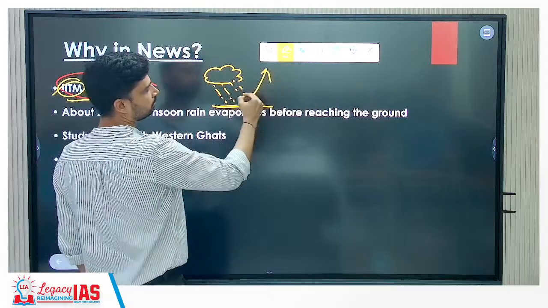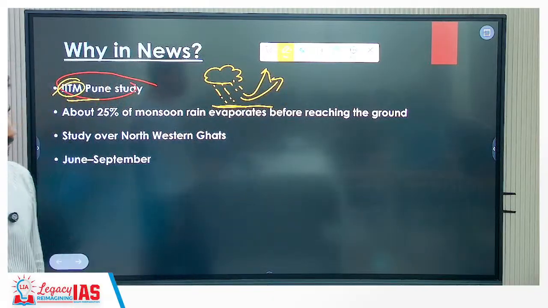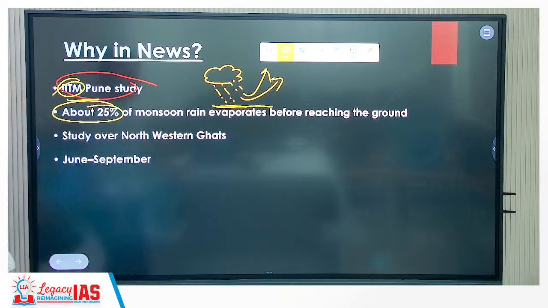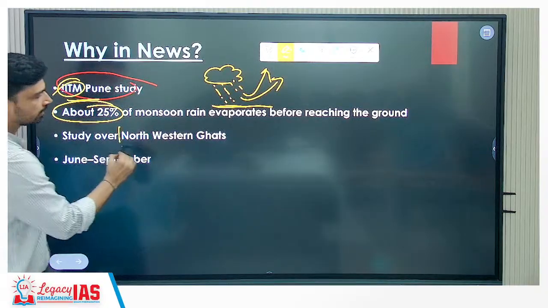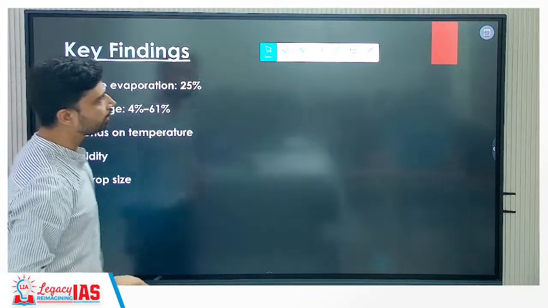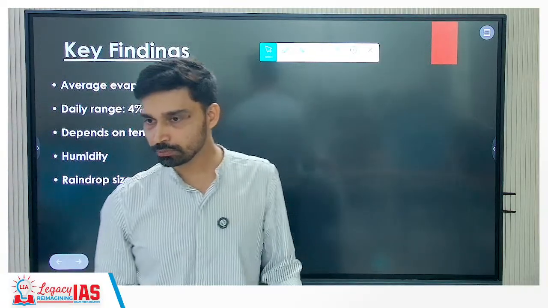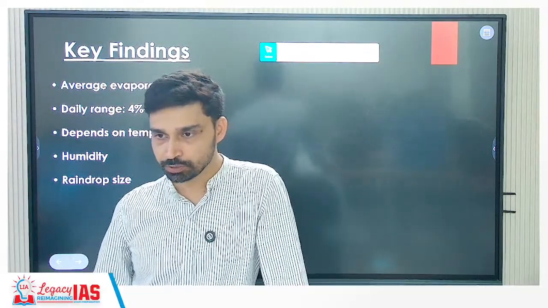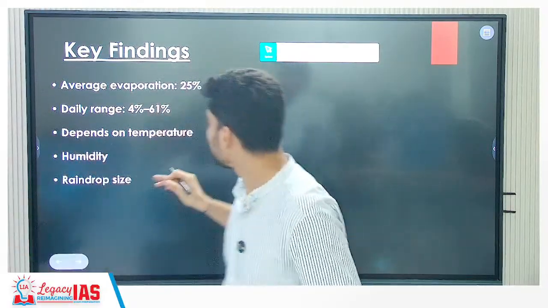Yeah, so when rainfall comes from cloud, many times before it reaches the surface, what happens? They re-evaporate. Okay, so what we have recorded is that about 25% of monsoon rain evaporates before reaching the ground surface, and the study was conducted in the northwestern Ghats. Yes, 25%. That means if 100 liters of rainfall is coming from cloud, only how many liters are falling on the surface? 75 liters. 25 liters are evaporating in the atmosphere itself.